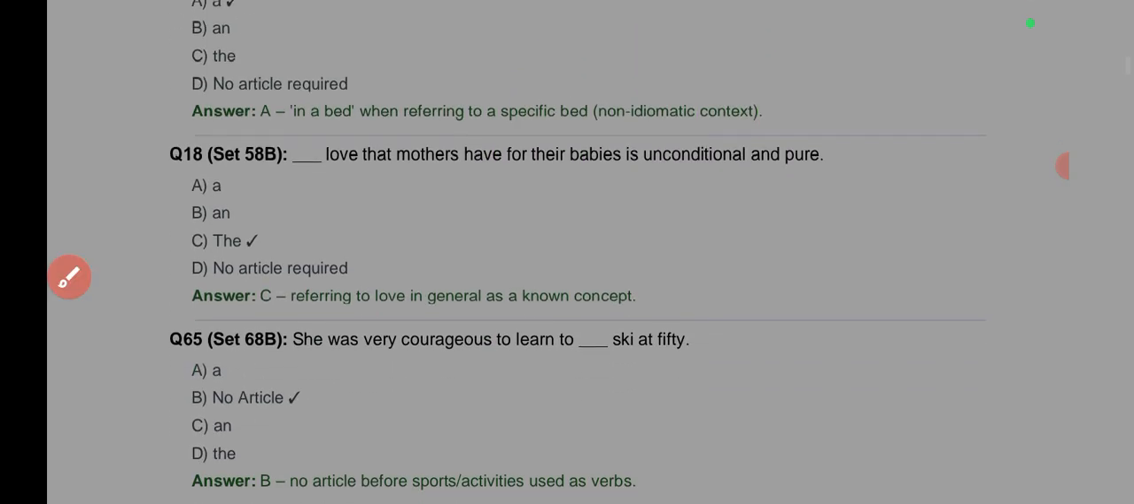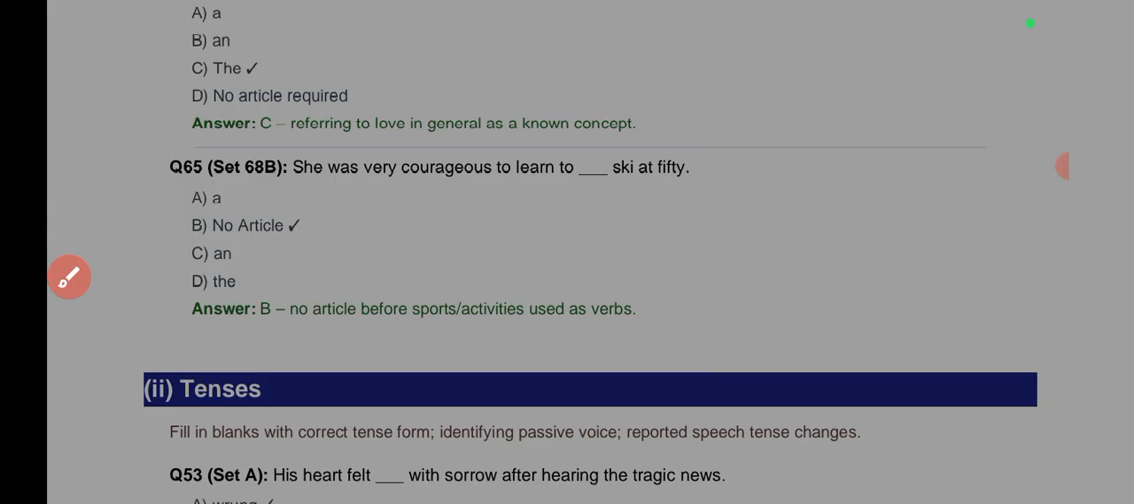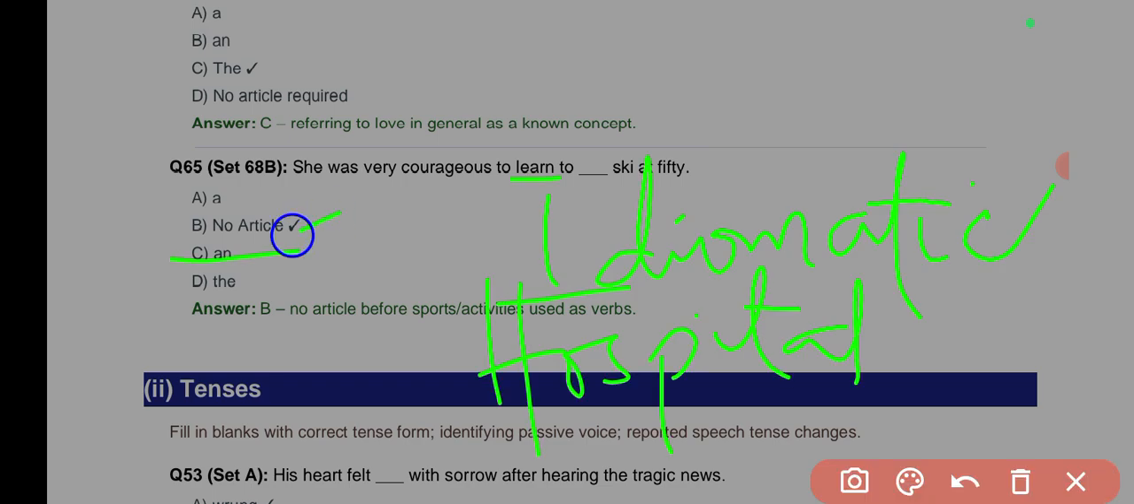All right, dash love that mothers. Okay, the love is unconditional. So the answer is D, of course. The specific love, that is the love. She was very courageous to learn to ski. No article there. You learn to ski, you learn to play football.